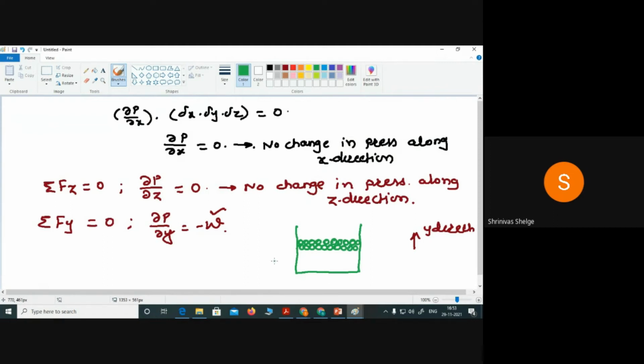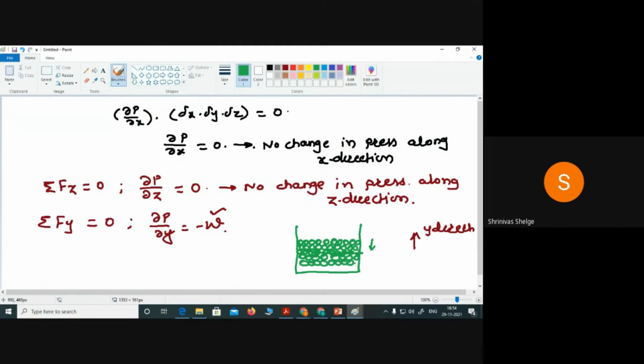And due to its weight density, when we move in the downward direction, the pressure is increasing. So when I want to find the pressure on this third surface, due to the weight density of these two layers, more pressure will be acting on this third surface than on the second and the first. Correct. Why did it happen? Due to the weight density of the fluid particles. Correct? Yes. So what does the minus sign indicate?